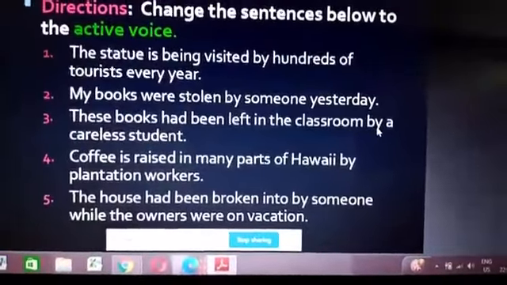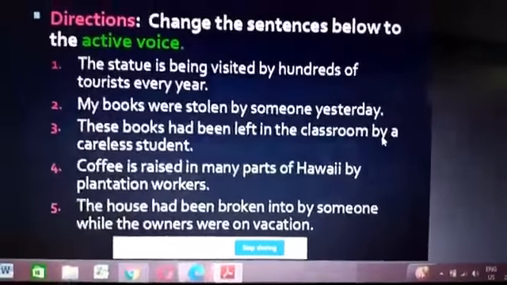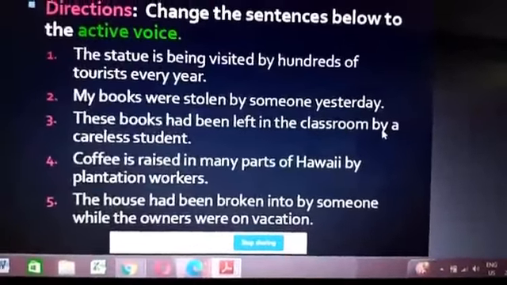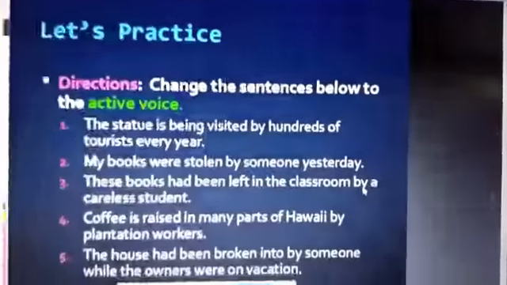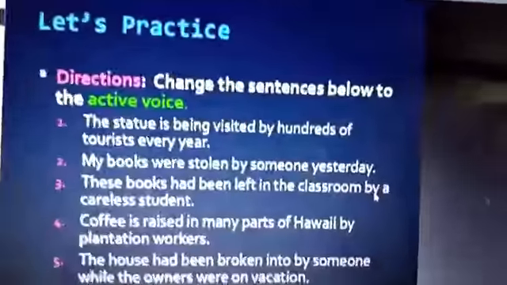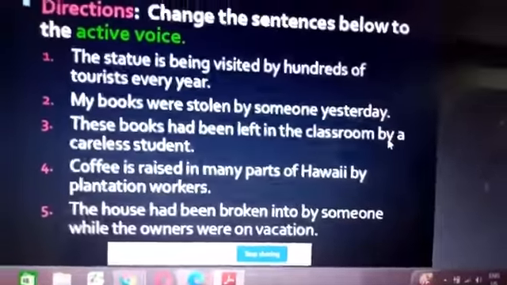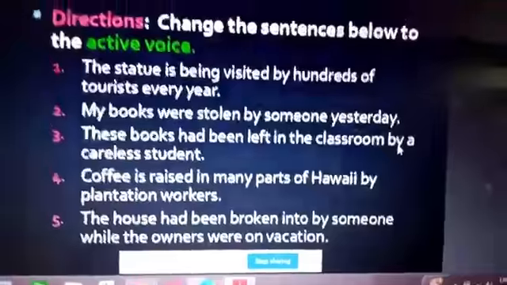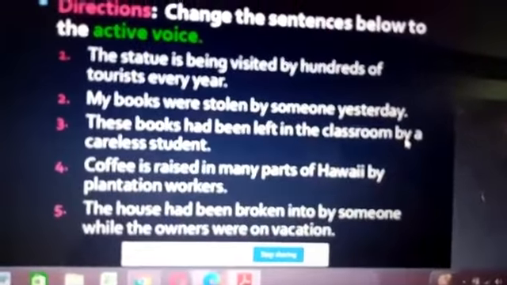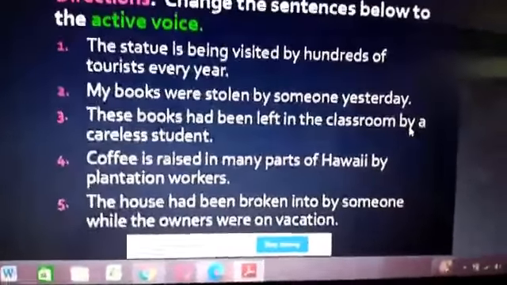Coffee is raised in many parts of Hawaii by plantation workers. What can you say? How to convert it? Keep thinking and writing. What's the subject? Subject is the plantation workers. Yes, plantation workers raised coffee in many parts of Hawaii.